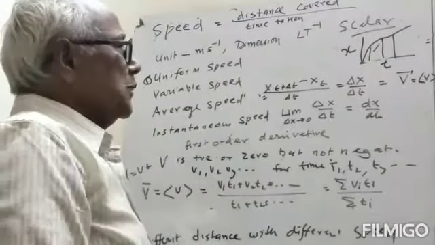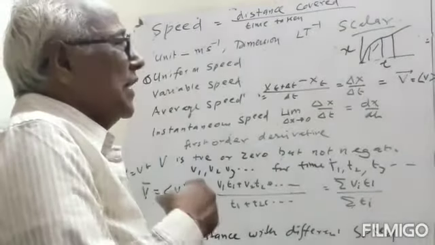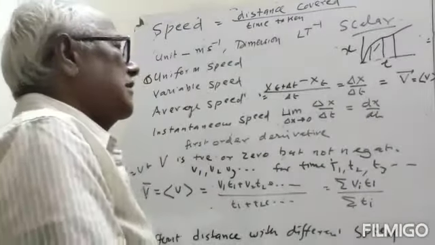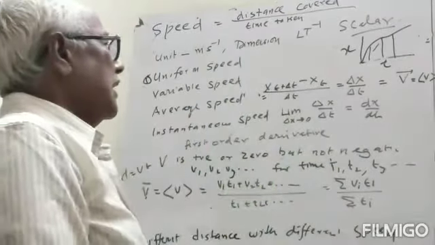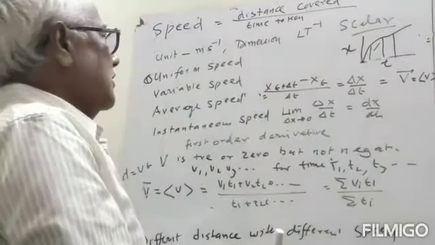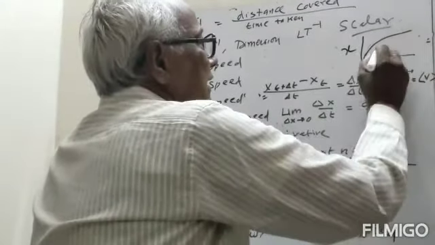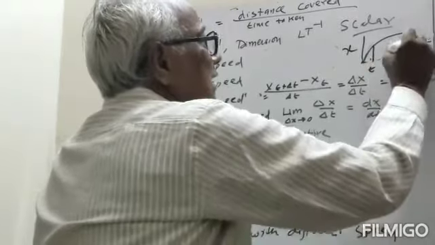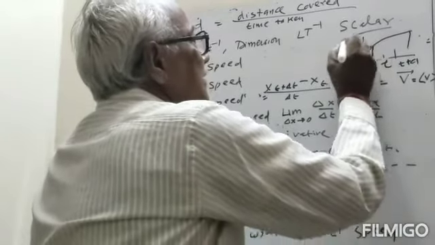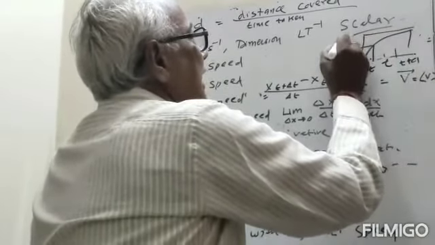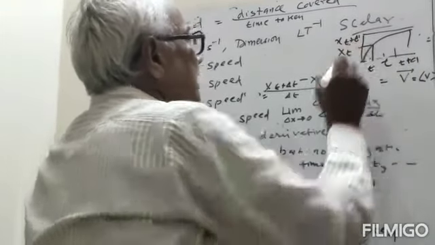Now what is the average speed? If the speed is variable, then we find the total distance and divide by the time. Suppose here the time is t, and here the time is t plus delta t. This is x at t plus delta t and this is x at t.